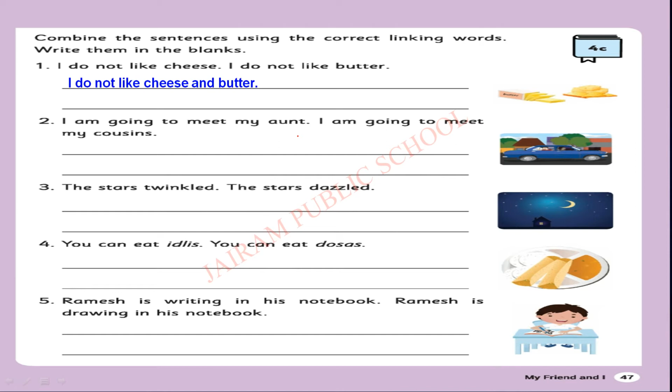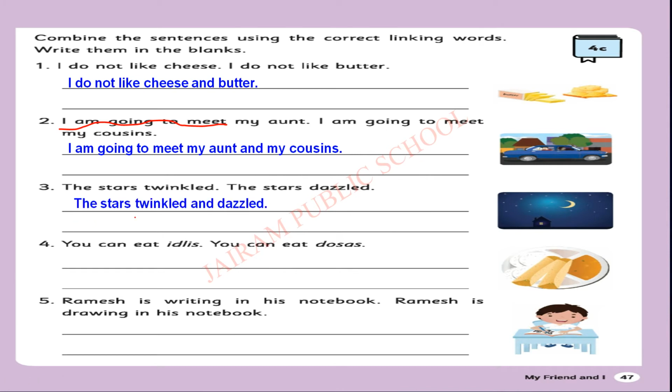Okay, second one. I am going to meet my aunt. I am going to meet my cousins. So the answer will be: "I am going to meet" is repeated two times, so I have written here "I am going to meet" only one time. Then my aunt and my cousins. Yes? I hope you all understood.